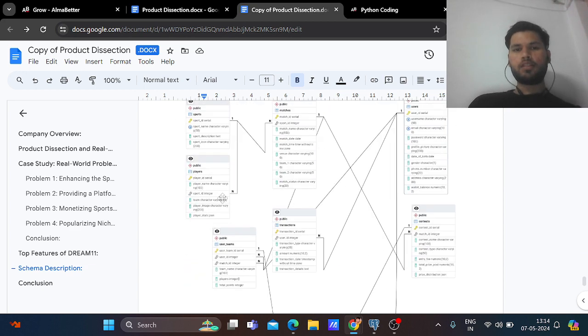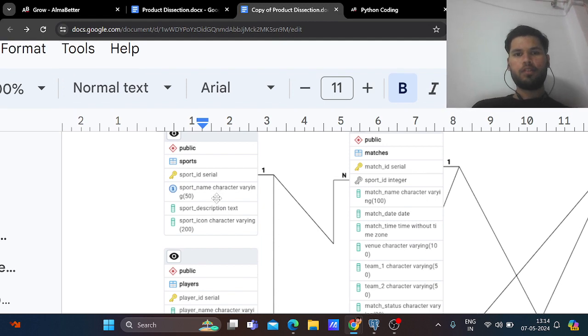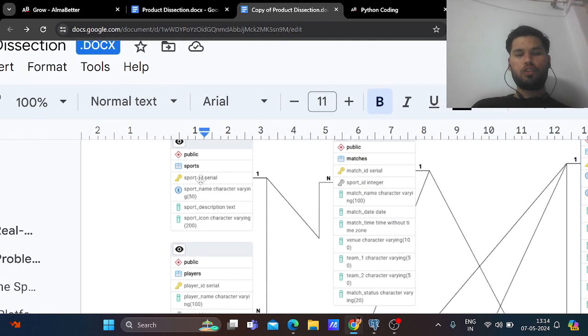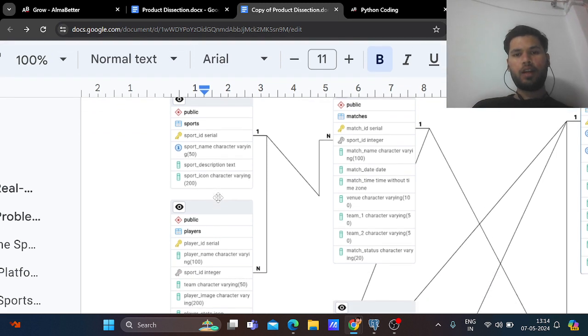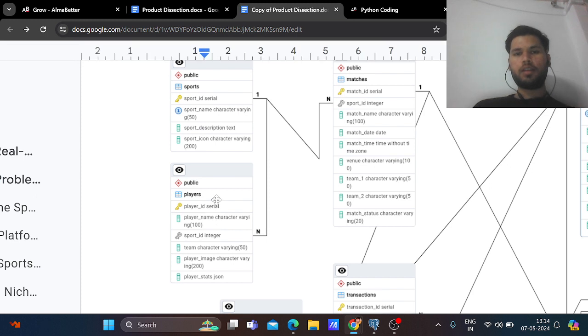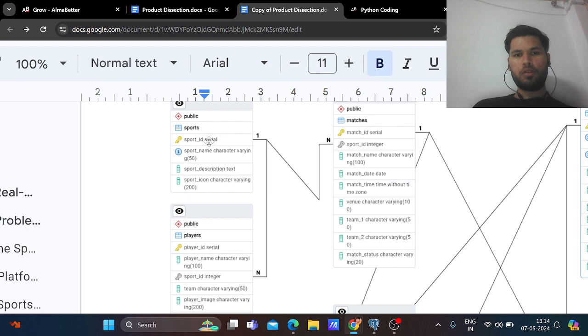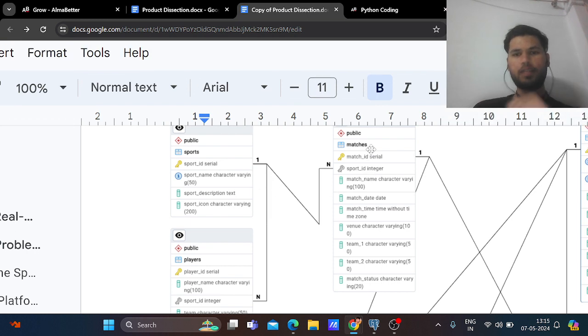These are the 8 tables, including the sports table. You can clearly see that sport ID is connected to sport ID in the players table, a one-to-many relationship. Here sport ID is also connected to sport ID in the matches table, a one-to-many relationship.